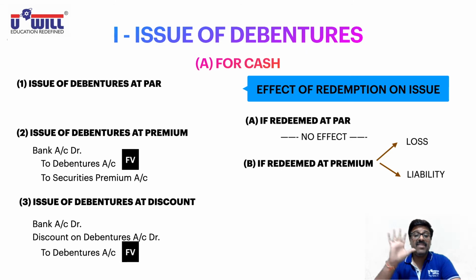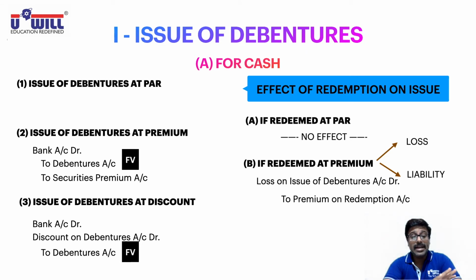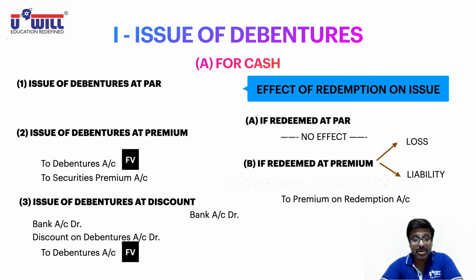Now in the same way, the fifth situation: on the left side, issue of debentures at premium, on the right side, redeemed at premium. So issue at premium, redeemed also at premium. On the left side, issued at premium, which account is debited? Bank account debit, so we get bank account debit in the combined entry. Look at the right side, redeemed at premium, which account is debited? Loss on issue of debentures account debit, so that also comes in the combined entry.